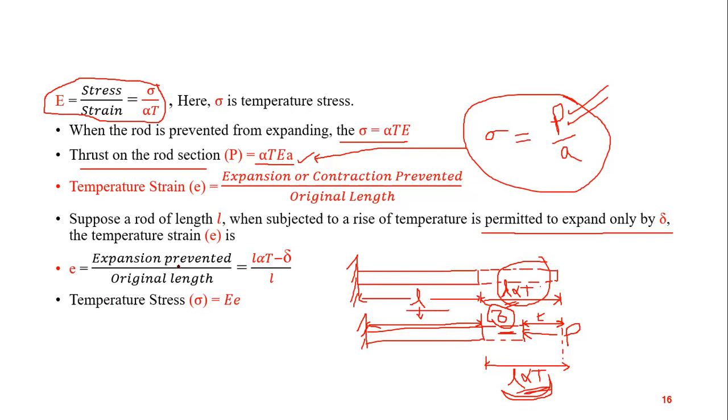So when the expansion or contraction is prevented by the application of external load and rise or fall in temperature, the temperature strain will be expansion prevented upon original length, L alpha T minus delta upon L, and temperature stress will be E into strain.